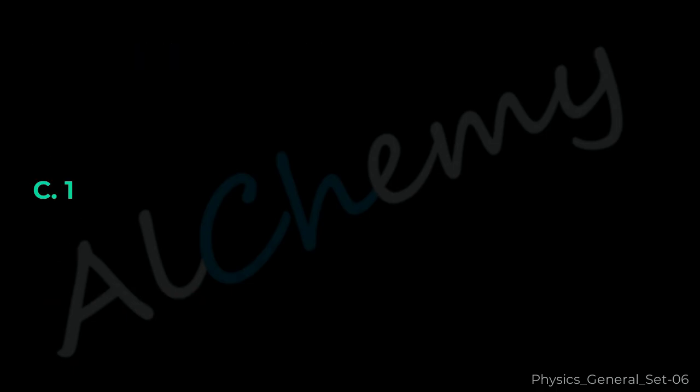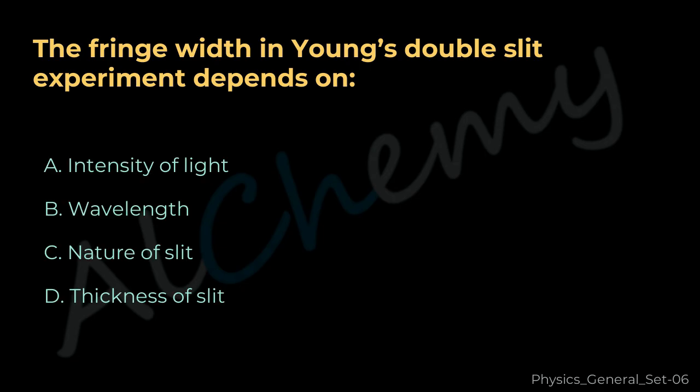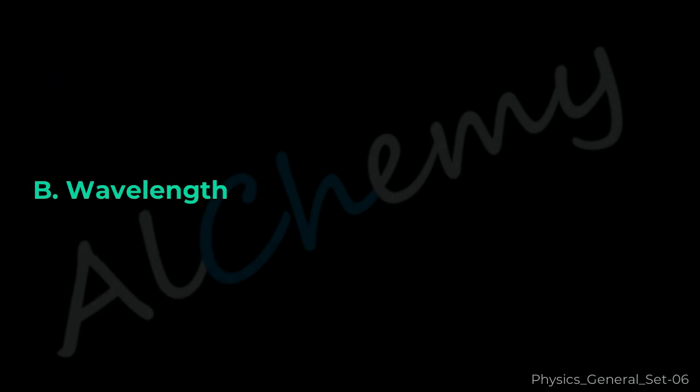1. Question 19. The fringe width in Young's double-slit experiment depends on A. Intensity of light. B. Wavelength. C. Nature of slit. D. Thickness of slit. The correct answer is B.